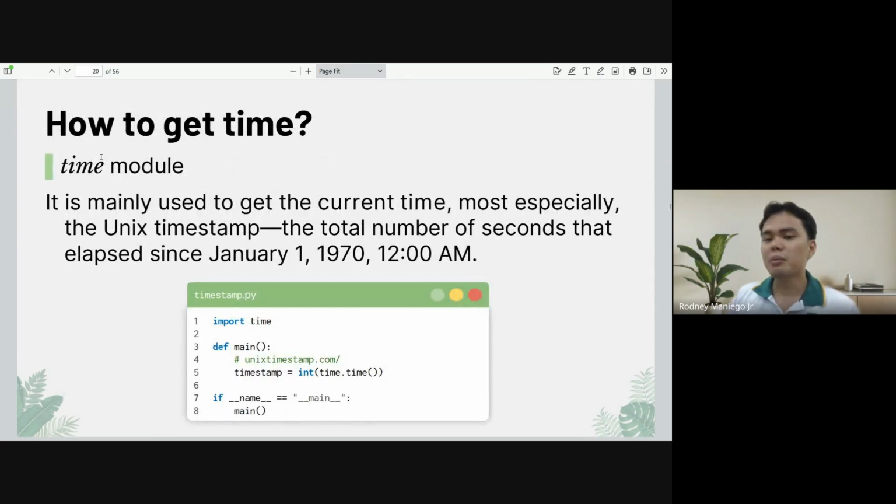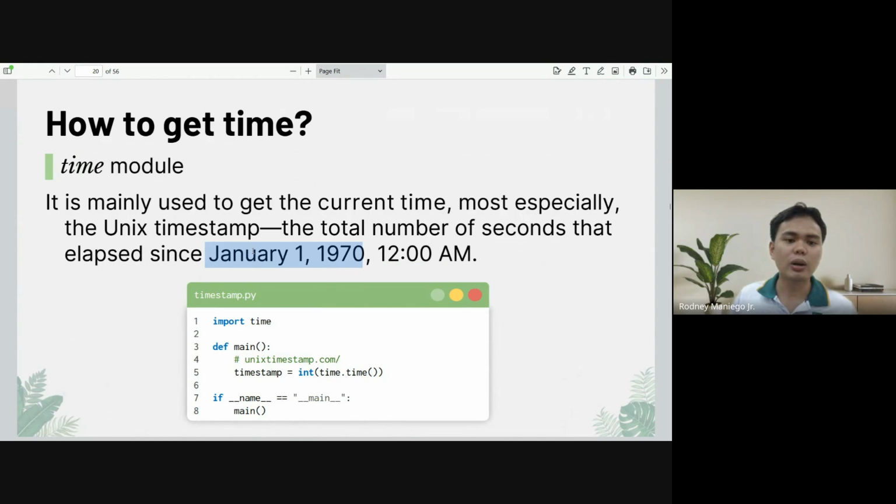For example, if we want to get the current time, we have this time module that is built in with Python. You don't need to use the internet. As long as you already installed Python, you can always use these modules inside the Python standard library. For this one, we have the Unix timestamp. What is Unix timestamp? Basically, this is the total number of seconds that elapsed since this time.